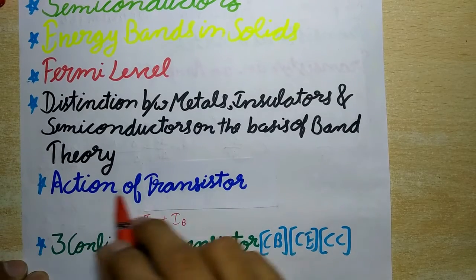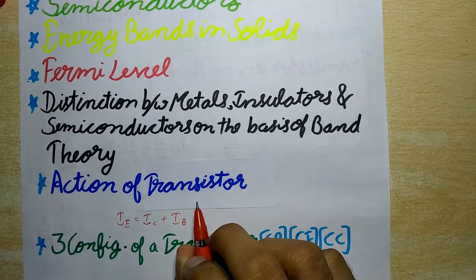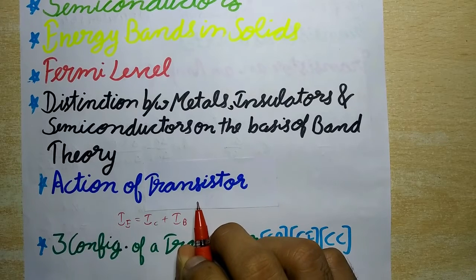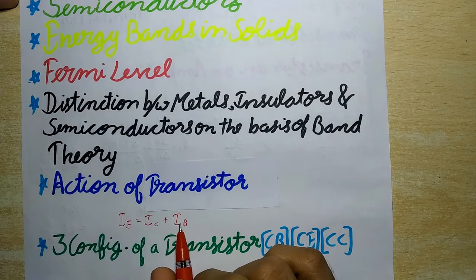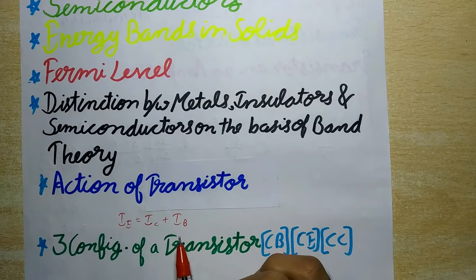Now next is action of a transistor. So when the emitter base junction is forward biased, majority charge carriers are pushed from emitter to base. A few electrons and holes recombine in the base region, most of the majority charge carriers cross over the reverse biased collector, and collector current IC is always slightly less than the emitter current. So IE is equal to IC plus IB, where IB is the base current.